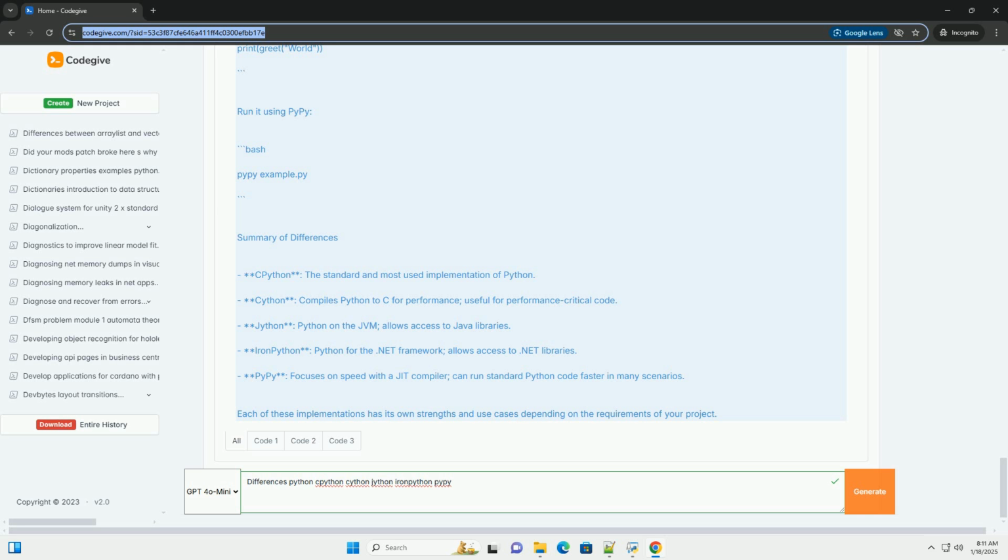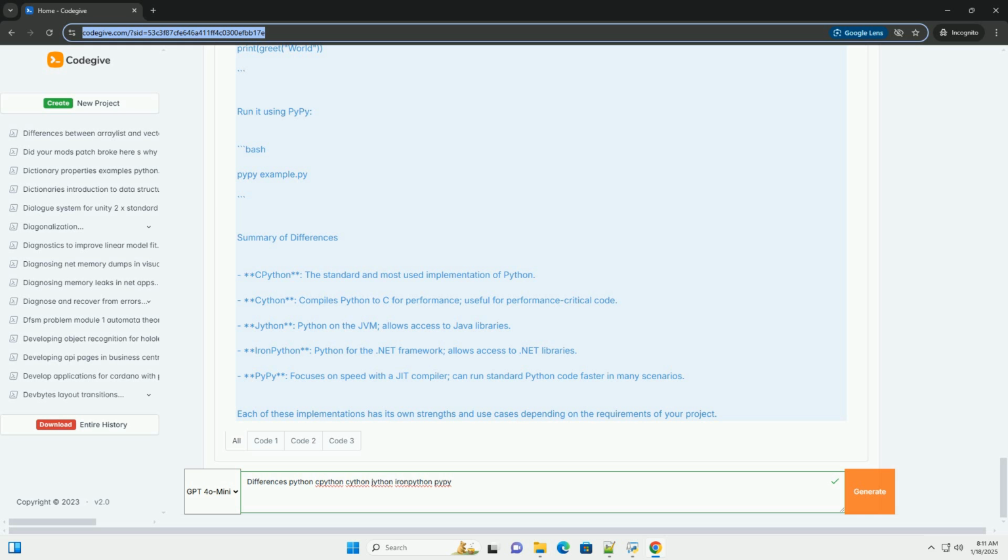6. PyPy. PyPy is an alternative implementation of Python that focuses on speed and efficiency. It includes a just-in-time, JIT, compiler that significantly speeds up the execution of Python code. Code examples. Let's go through some simple code examples to illustrate how you might use each implementation.